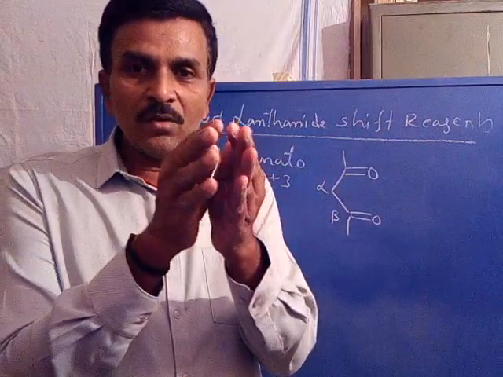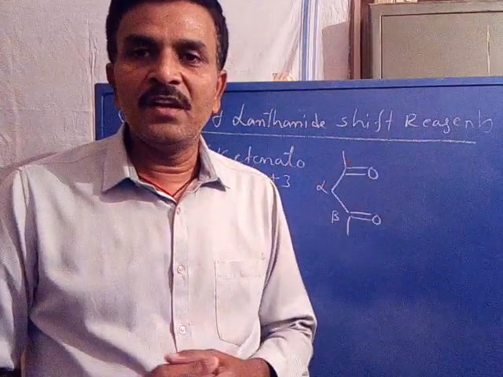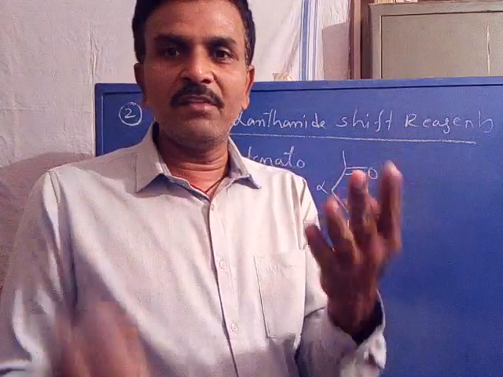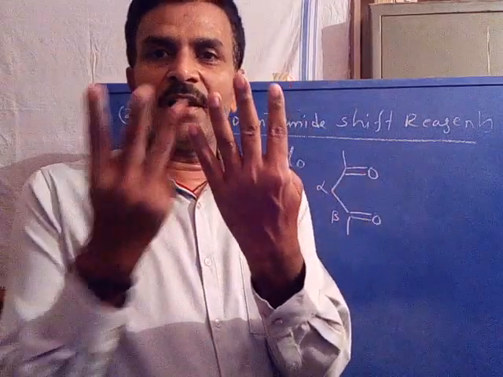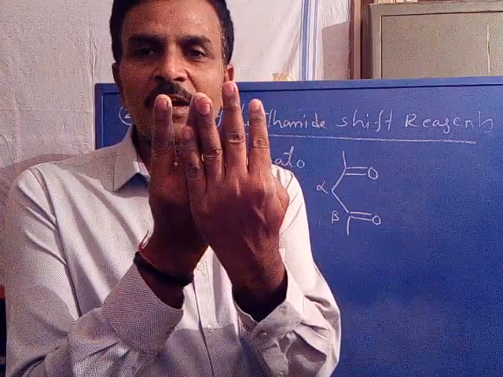Therefore the overlapped multiplicity signals are separated. For example, this is a quartet and this is a triplet. Now overlapped, this is the complex spectrum.